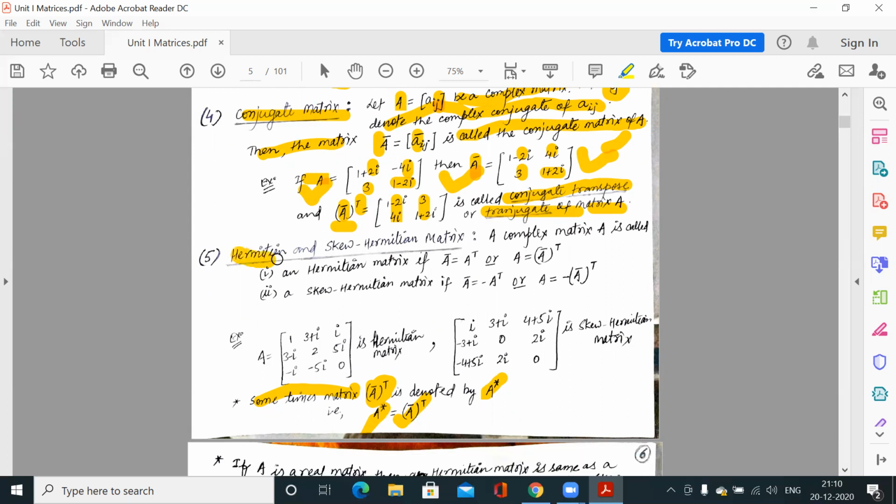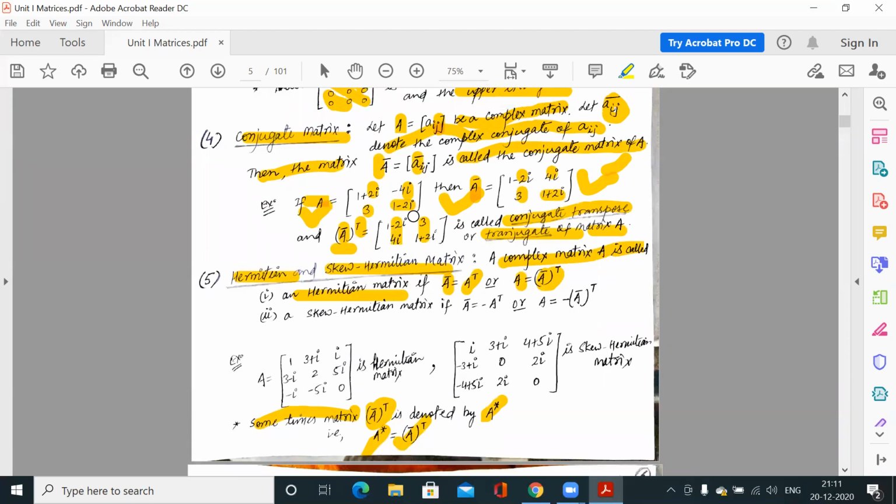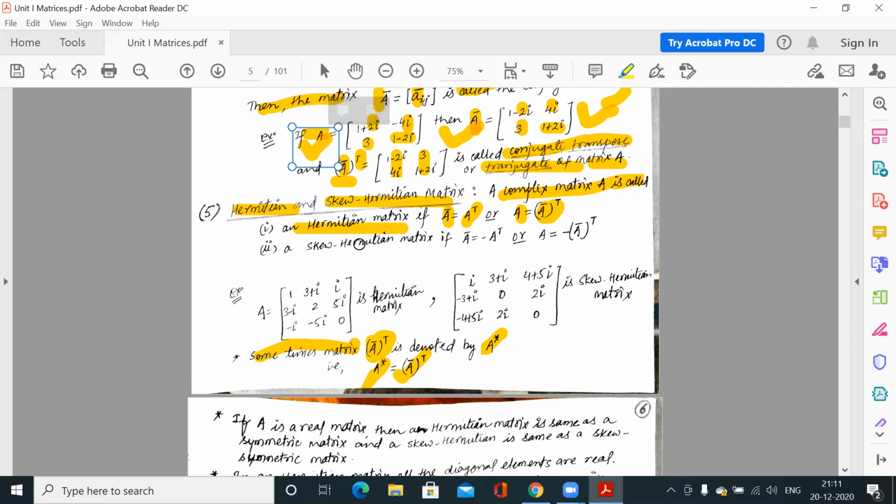Now Hermitian and skew Hermitian matrix. A complex matrix is called a Hermitian matrix if A bar is equal to A transpose. Clear? Or A is equal to A bar transpose. Suppose we have a complex matrix, you find the tranjugate of this matrix. Tranjugate means transpose conjugate or conjugate transpose. So you transpose this matrix and find the conjugate. If that matrix is equal to A itself, then we say it is a Hermitian matrix.